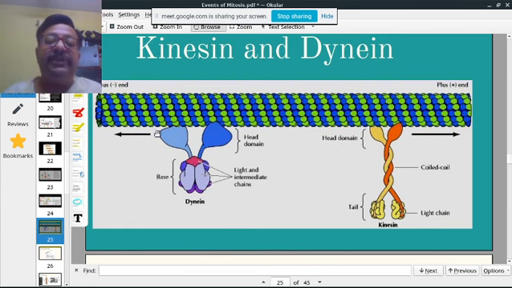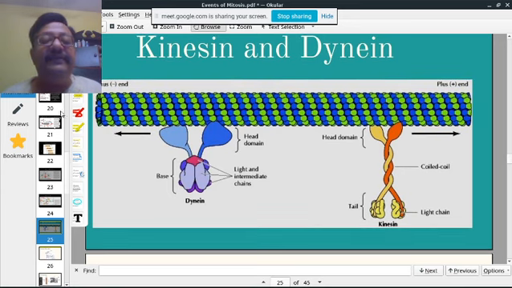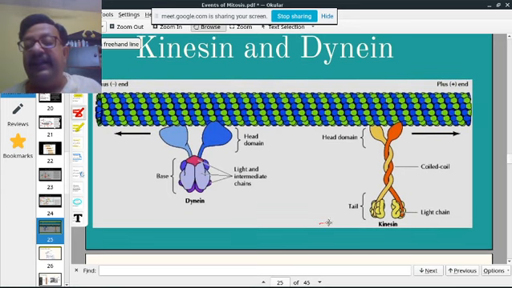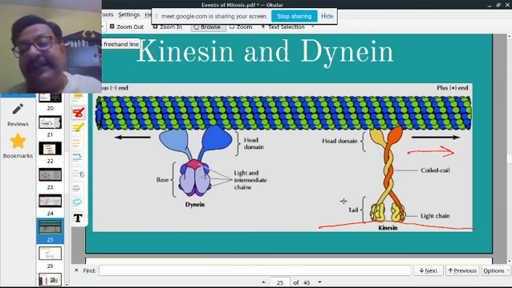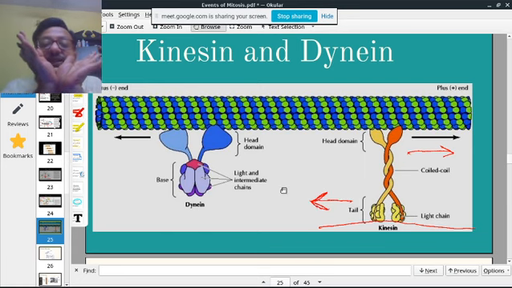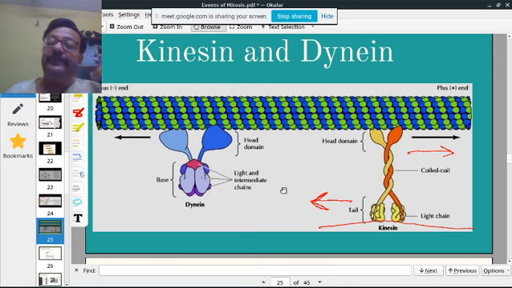For example, on this kinesin, on the other side there is another microtubule attached. One head is giving pressure in this direction and the other head in the opposite direction, so they go towards the opposite ends. So this is how the molecular motors work.